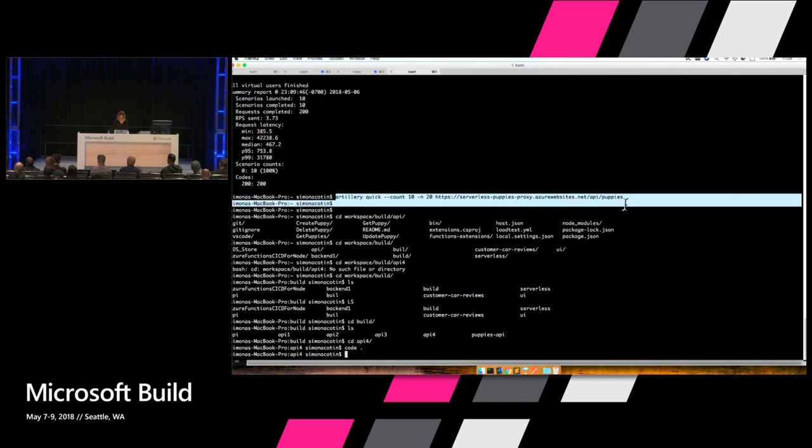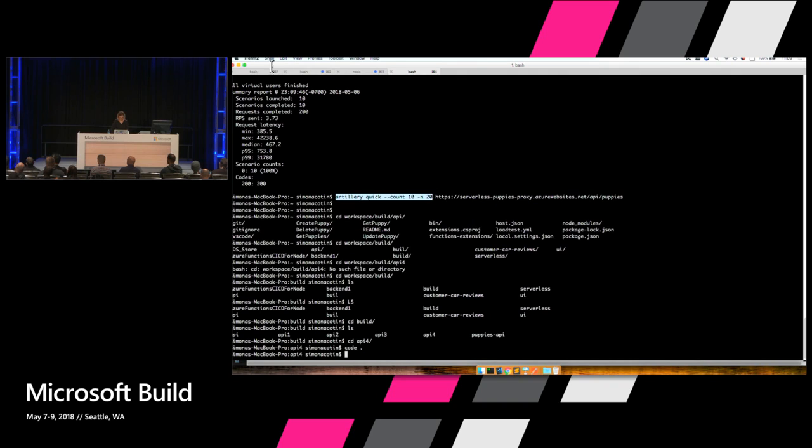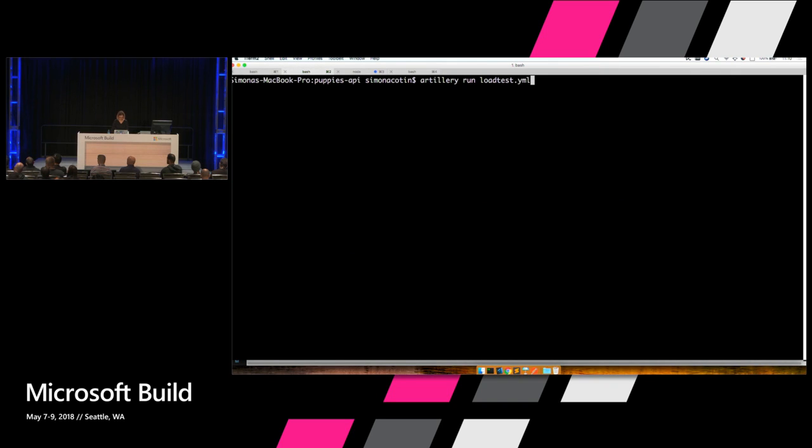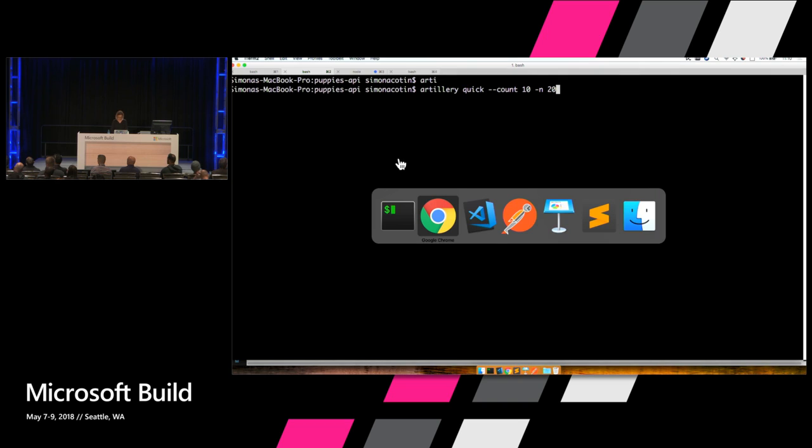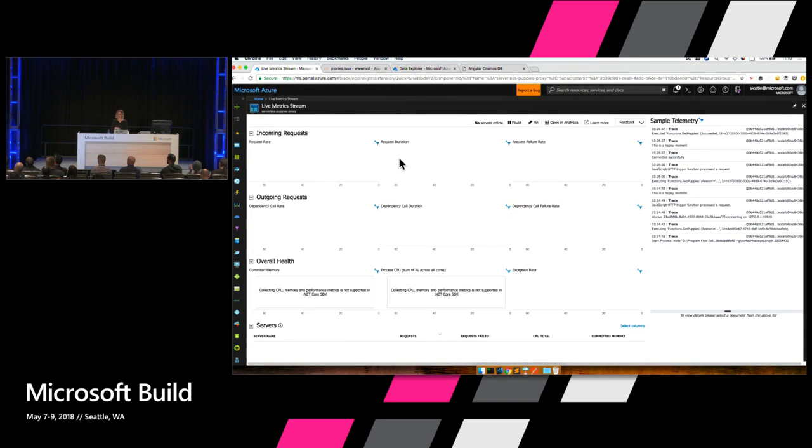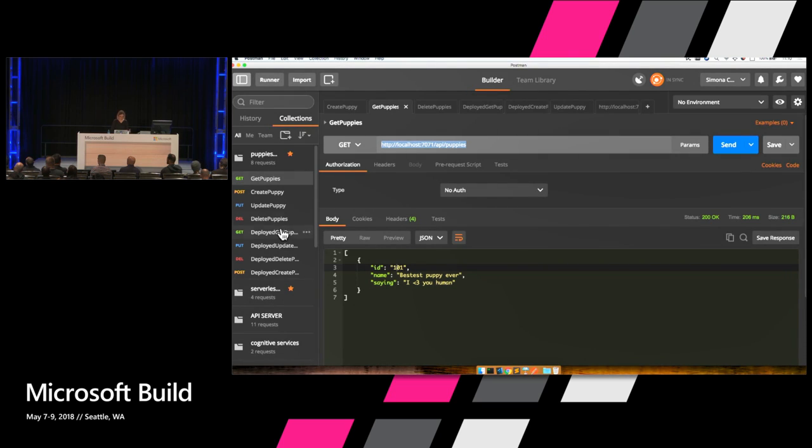So I'm going to just copy this, and just make a request to one of the functions that I've already deployed previously. Let's say this one.